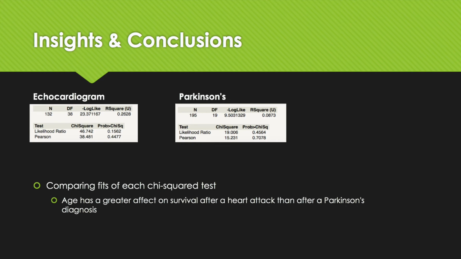Analyzing both of these data sets using the R-squared value, we may determine that survival after heart attack is more dependent on age than survival post-Parkinson's disease diagnosis. With an R-squared value of approximately 0.26, the age of a patient is a variable that affects the likelihood of survival 1 year post-heart attack. When a heart attack patient is of the approximate age of 60 to 63, a patient has a greater likelihood of still being alive after 1 year.